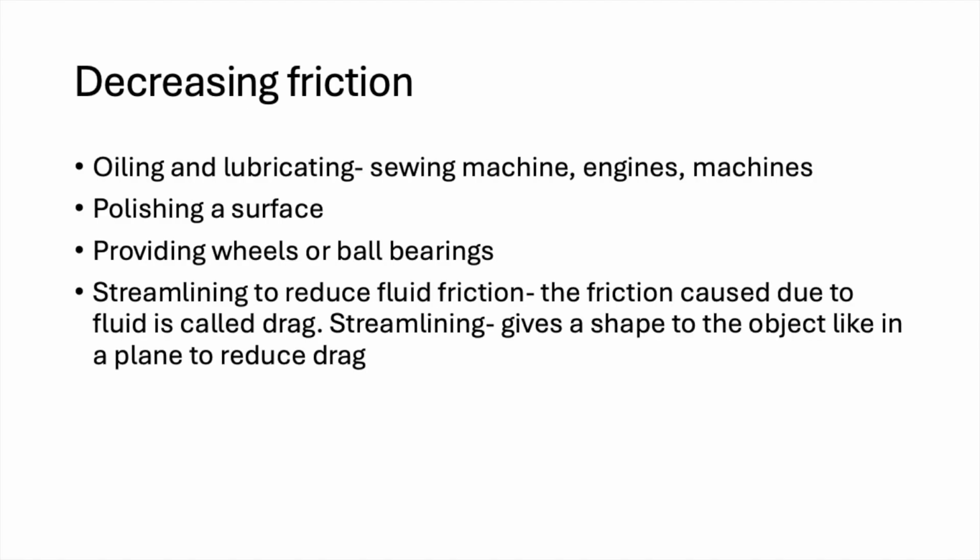Decreasing friction is done by oiling and lubricating, like in a sewing machine, engines and machines. Polishing a surface, providing wheels and ball bearings. Streamlining to reduce fluid friction. Fluid friction is the friction caused due to fluid, and that is called drag. Streamlining gives a shape to the object, like in a plane, to reduce the drag.